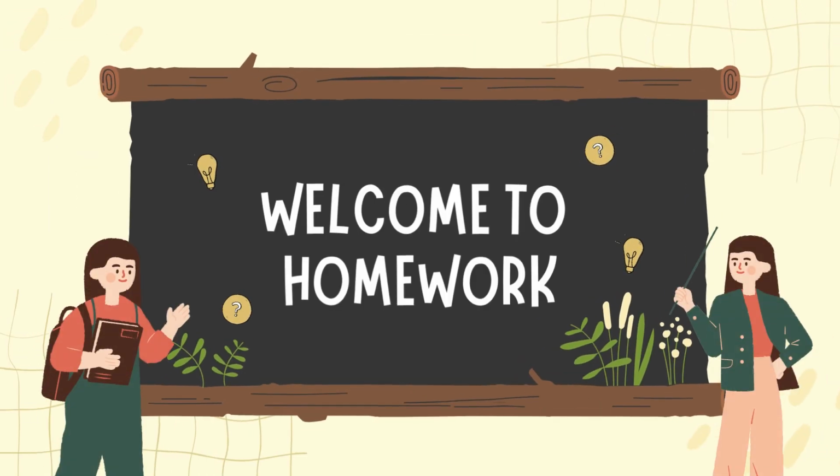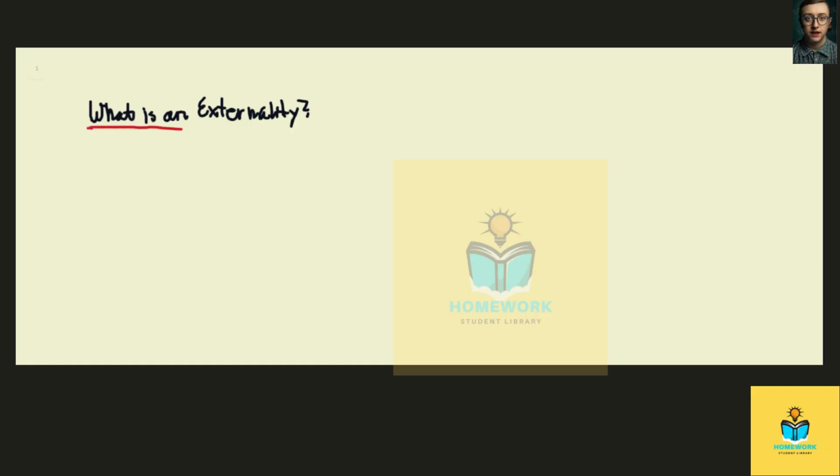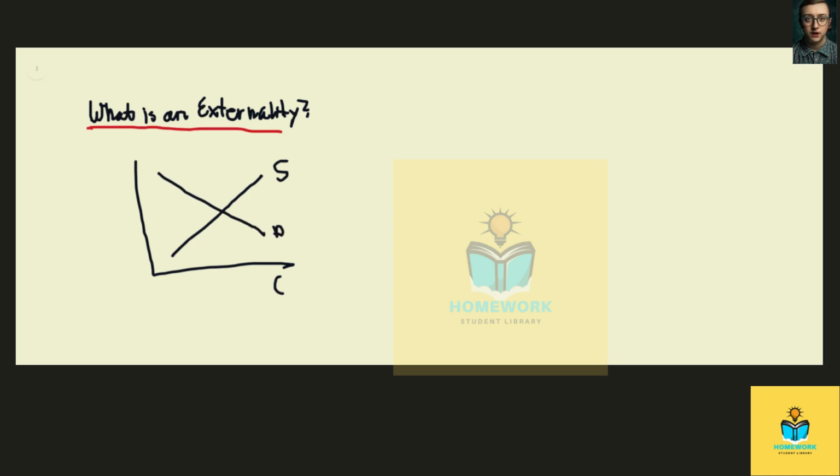Welcome to homework. What is an externality? So let's assume that we have a standard supply and demand graph. We have the supply of the firm here and the demand of the market here. On this axis, we have the quantity, and over here we have the price. So these are standard curves.